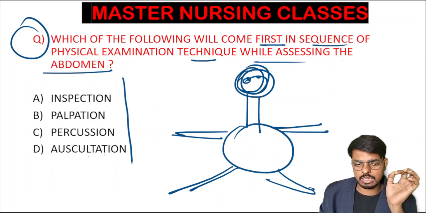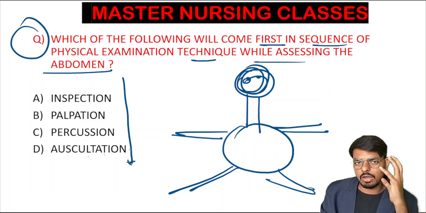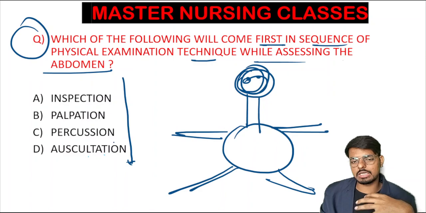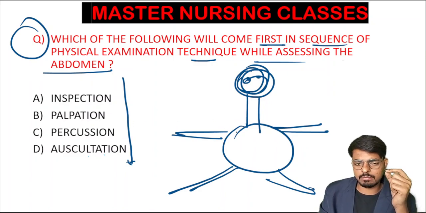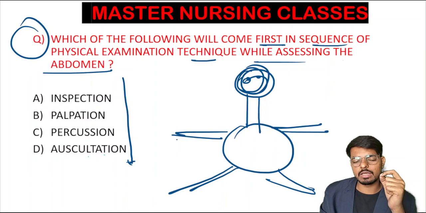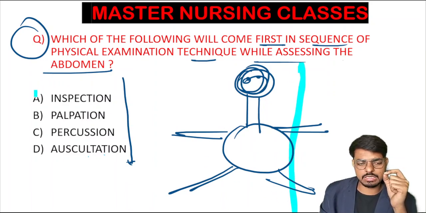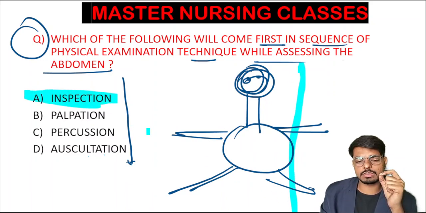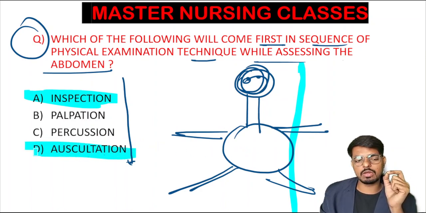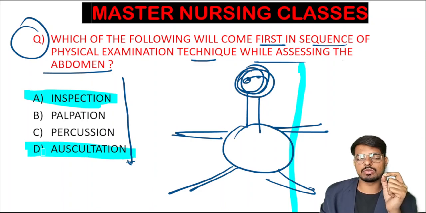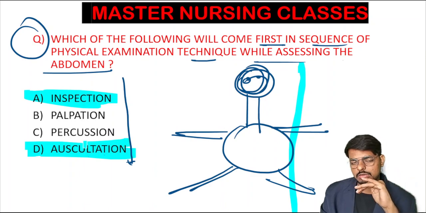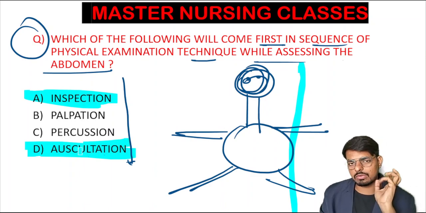This applies while assessing the entire system, including the CNS, face, neck, thoracic cavity and all. But while assessing the abdominal cavity, which one is the first? For assessing everything from head to toe, the first is always inspection. After inspection, while assessing the abdominal cavity, we will do the auscultation. Why? Because the bowel sound is a very sensitive sound which will alter. If we do palpation or percussion before auscultation, the sound will come false.